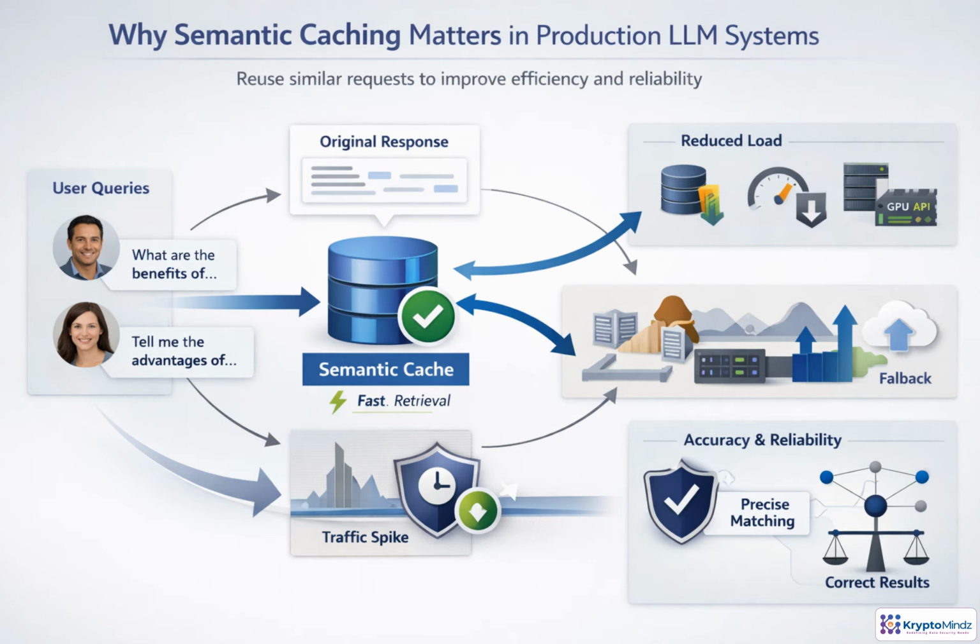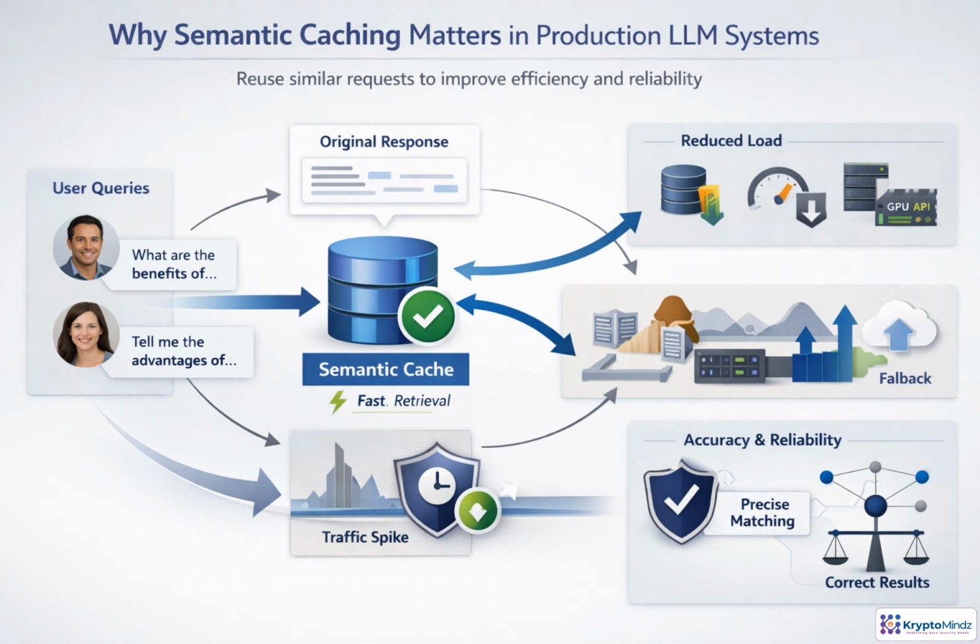Users rarely repeat the exact same prompt. More often, they repeat the same intent in different words. Semantic caching captures that pattern. When a new request is close enough to a trusted previous request, the system can return the stored answer instead of calling the model again.